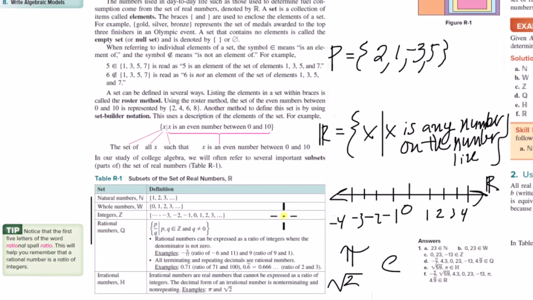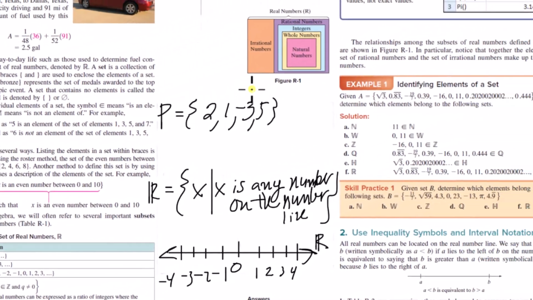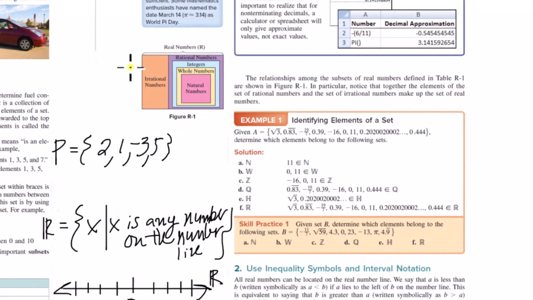And so here they give a summary of all the categories that we just broke the real numbers down into. Okay, so all real numbers, you could break it down this way. You've got irrational numbers in their own group separately. They're a subset of the real numbers, obviously. But then from there, you've got all of the rational numbers, and then subsets of those, you have the integers, the whole numbers, and the natural numbers. This fully categorizes all real numbers.